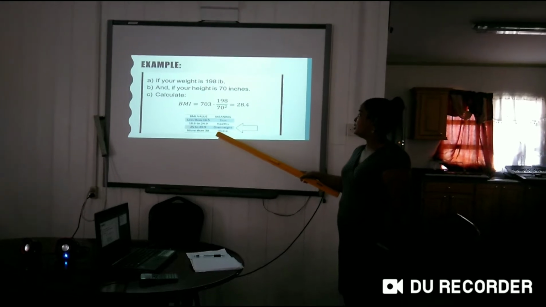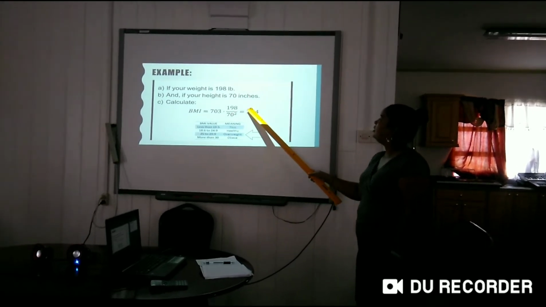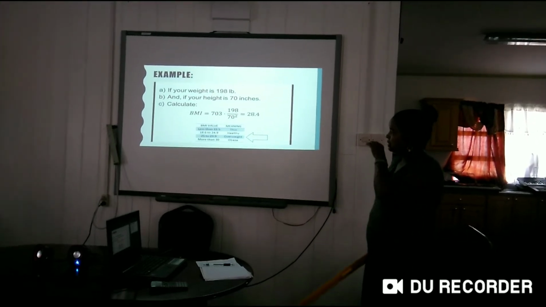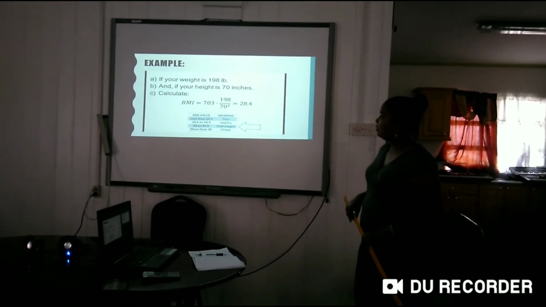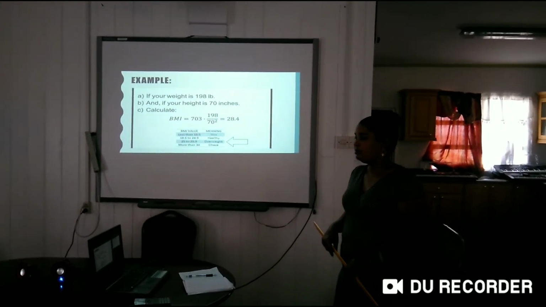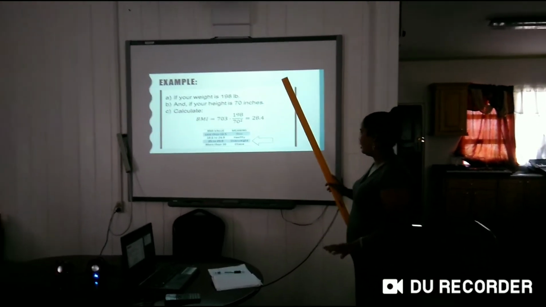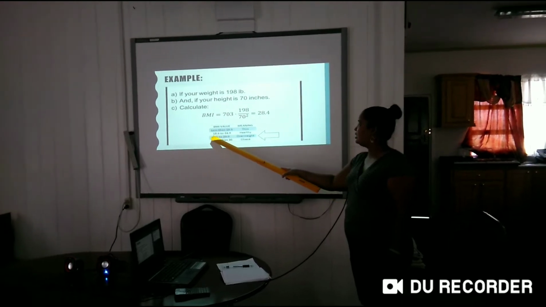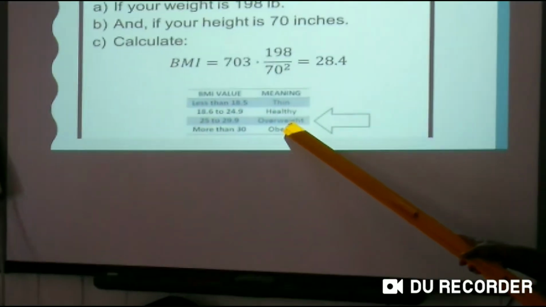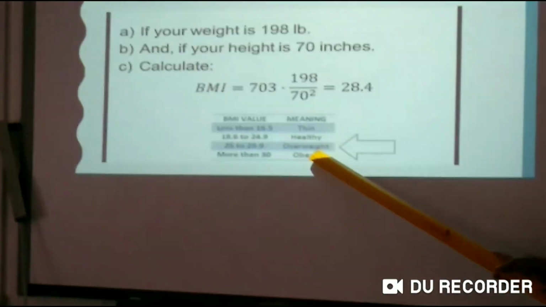And if it's more than 30, then the person is obese. Looking at the answer, which is 28.4, where would you say the person falls? Great. That person is within 25 to 29.9. So that person is overweight.